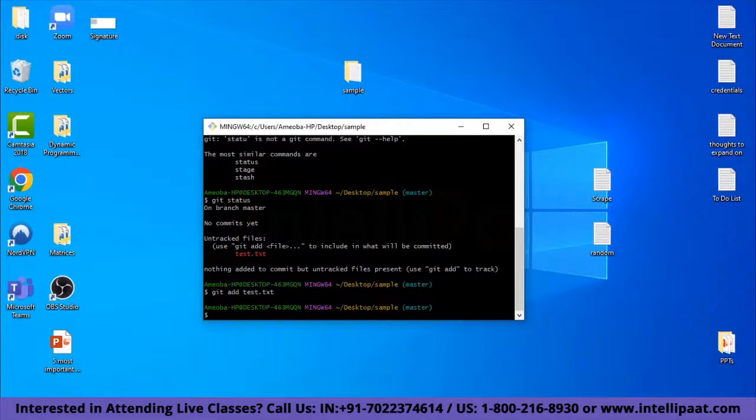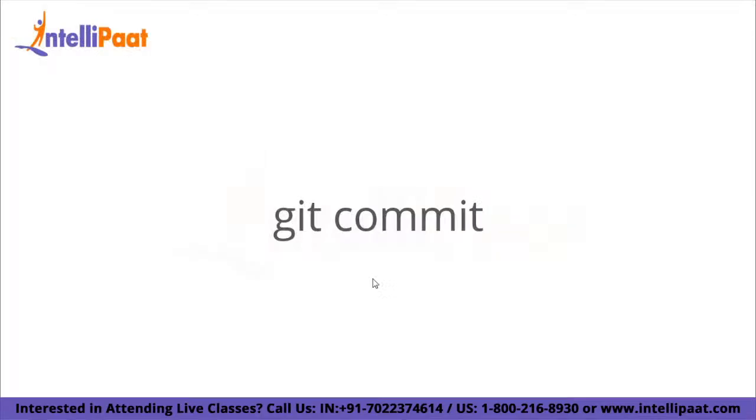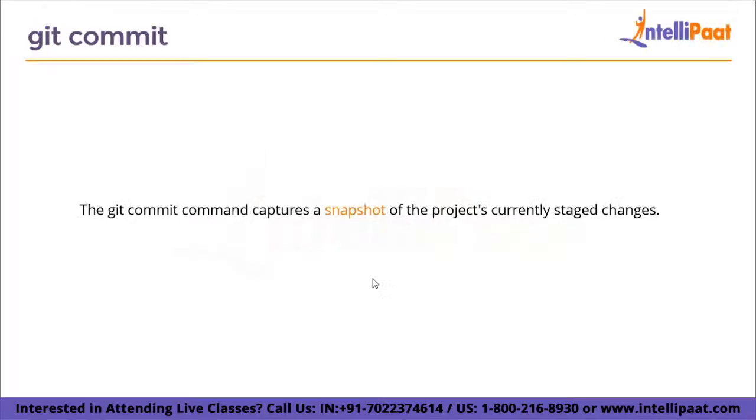And there is one more command before this, which is not very important, but you can use it. If I run git status again, it says a new file has been detected, which has been tracked, which is the text file that I've created, and it is ready to be committed. So here is where the git commit command comes into the picture.